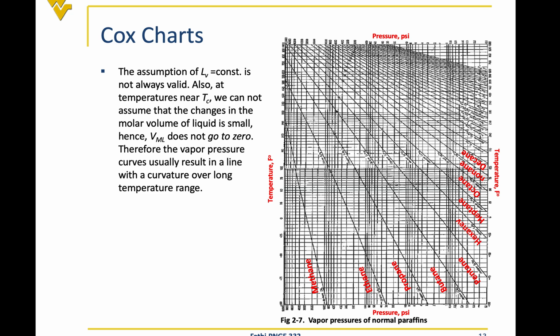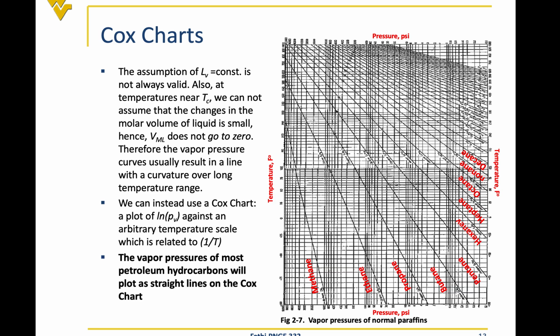This is a very important chart, which can give us the vapor pressure of all the pure components and non-hydrocarbon components at any temperature. So basically, at any temperature, we can read the temperature from the y-axis, and then we can draw the line and then read the vapor pressure of the pure components, okay, associated with every temperature. So we will get the vapor pressure of the pure components using the Cox chart.